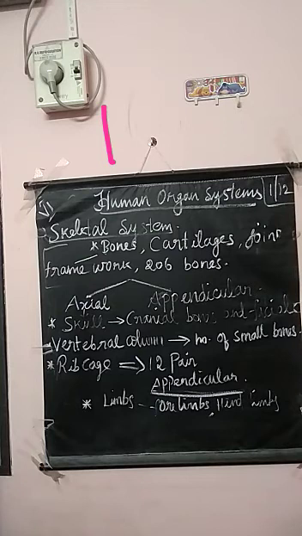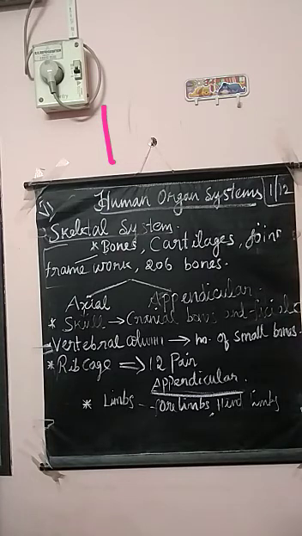For example, the skeletal system is the framework of our body, so it does that function. Digestive means digestion takes part in the digestive system. Circulatory system means blood is circulating all over our body, so the circulation processes are done by the circulatory system. Then the respiratory system, and so on. We have eight organ systems in the human body.